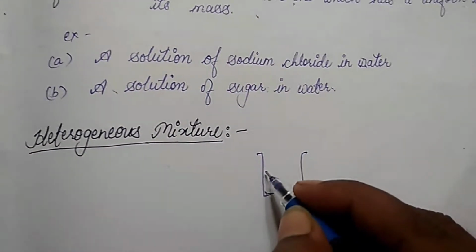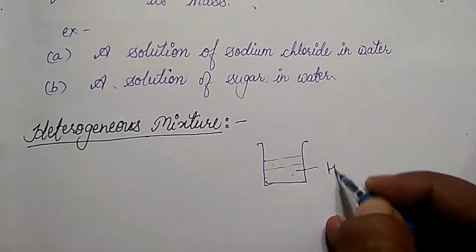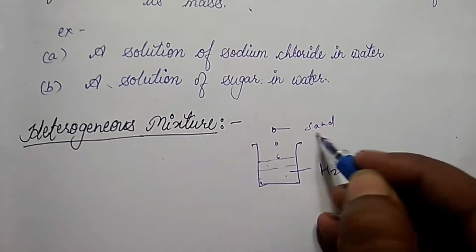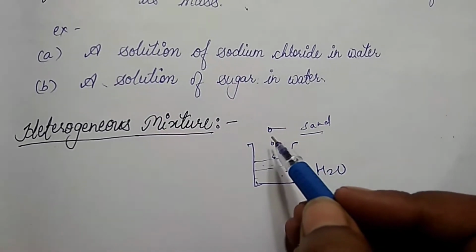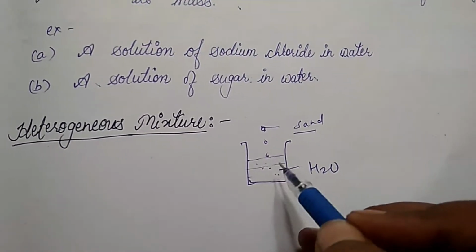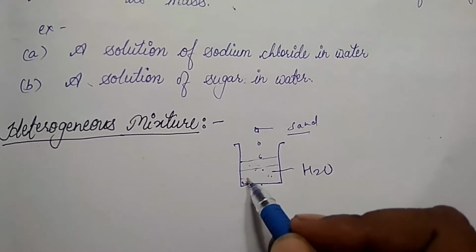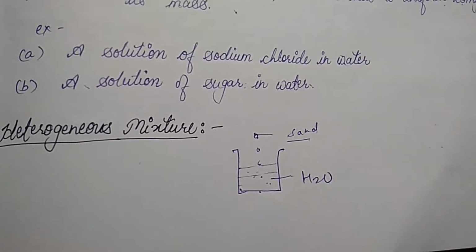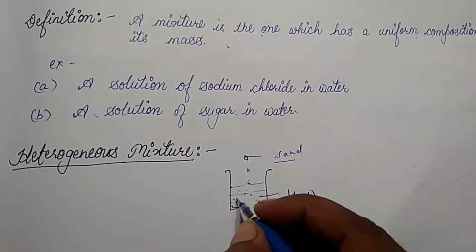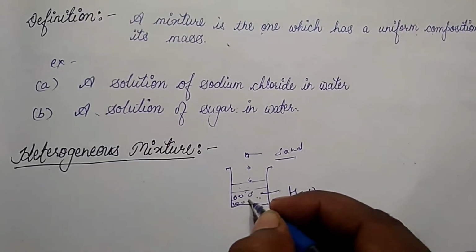When we take this beaker filled with water and add some sand particles to it, after a while we observe that the sand does not dissolve throughout the solution, and we are able to see the sand particles in it, and due to gravity all the sand particles present in this water will deposit at the bottom of the water.